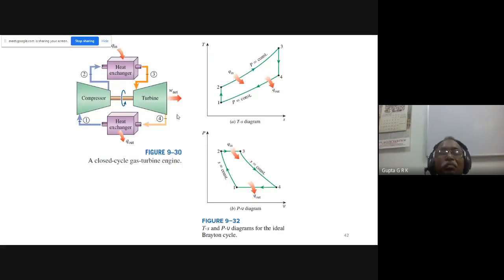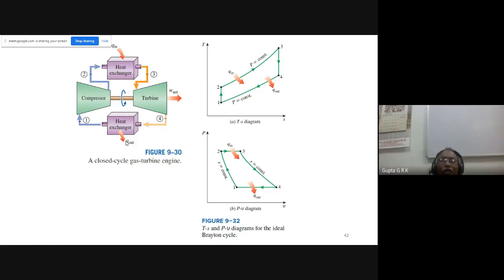Anyhow, then the Brayton cycle. Brayton cycle, you know it already. So we have the compressor, combustion chamber, and turbine, and then cooling. As I told, it is a standard cycle. Basically, in a gas turbine, this 4-1 is open, but I assume there is a cooler here. So instead of having a combustion chamber and leaving it to the atmosphere, here I assume a heat exchanger where heating is done and here cooling is done. Okay, so that is the way we assume.